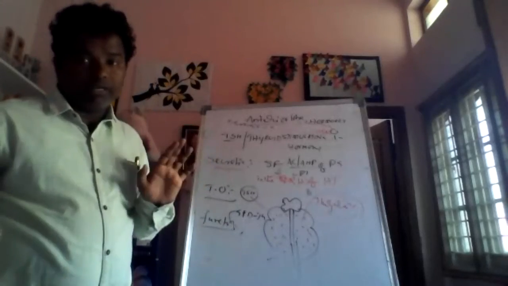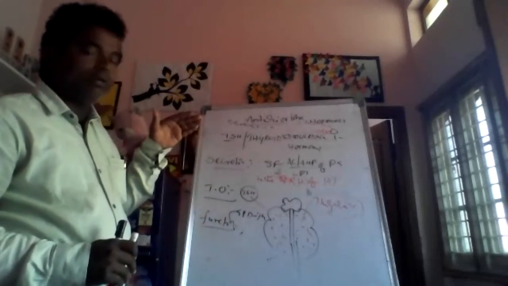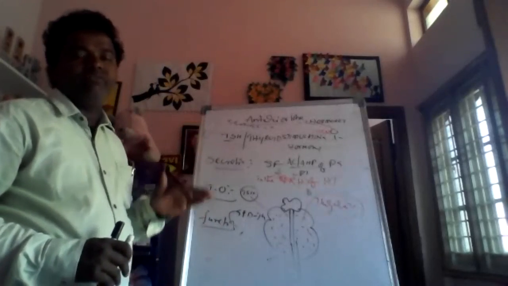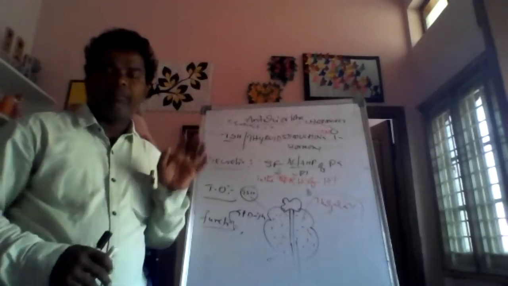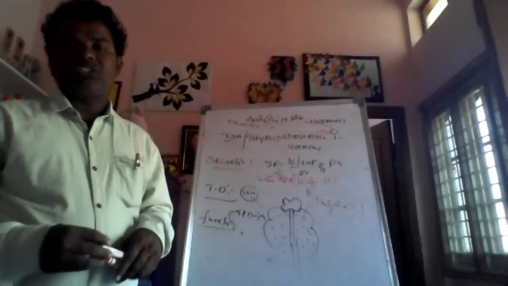There is no abnormality. You should only write the thyroid stimulating hormone's secretion, target organ and function. The target organ is the thyroid gland.